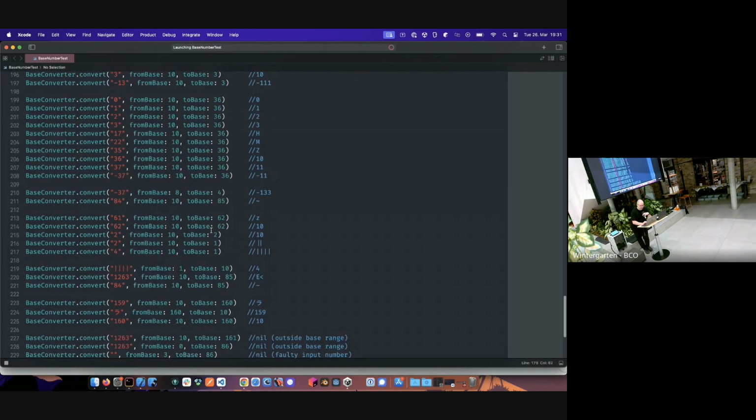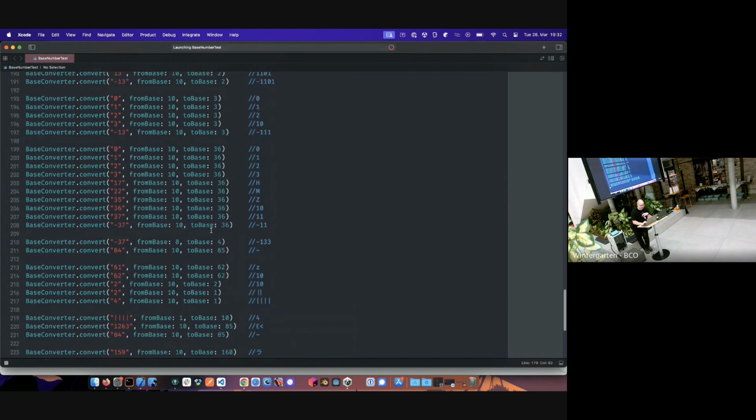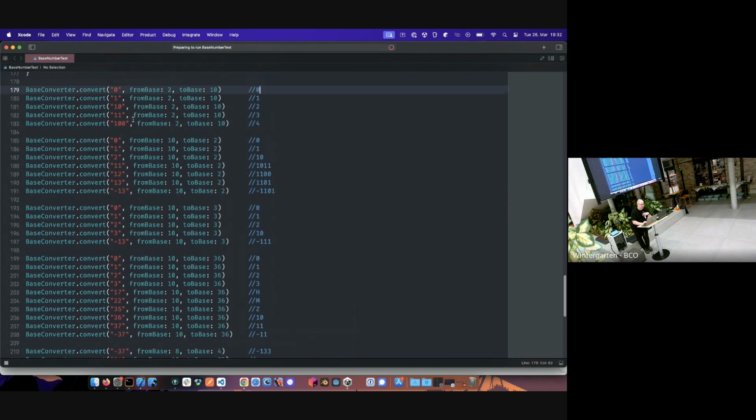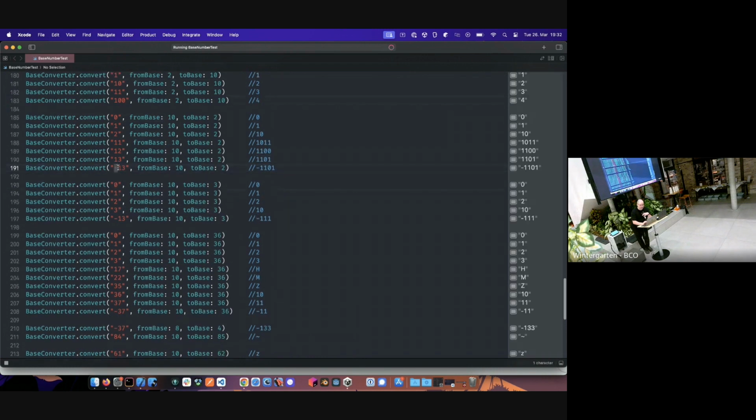Should have run this before, really. And we have some other examples also here. We can do, for example, 13 from base 10 to base 2, which gives us this number here in binary. Also works with negative numbers. There we go. All of these check out to be the same.